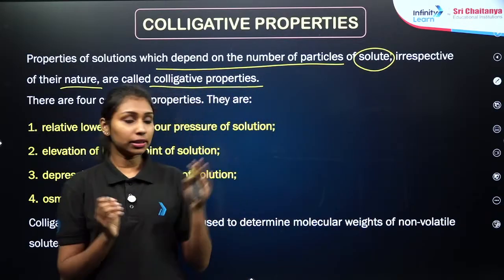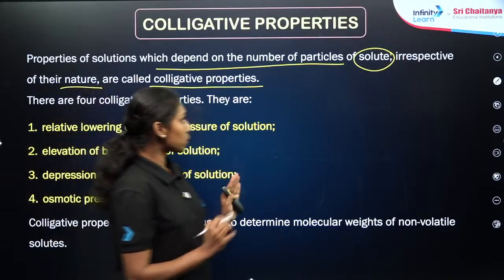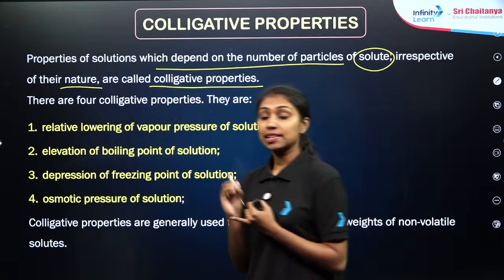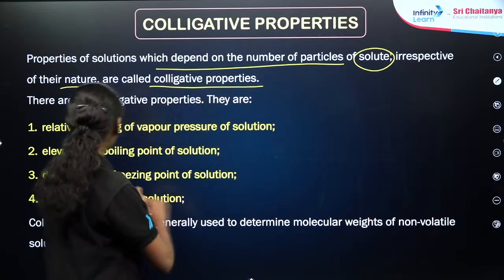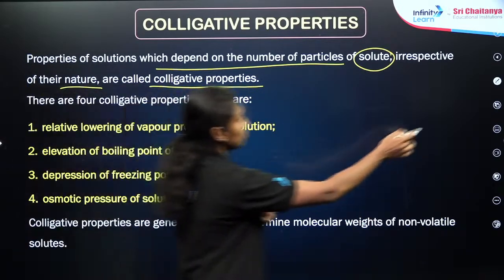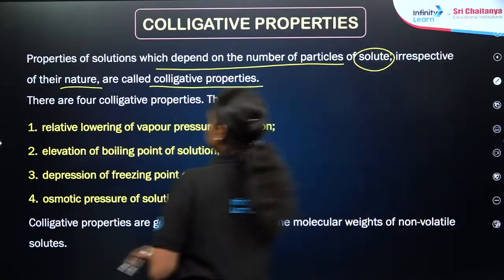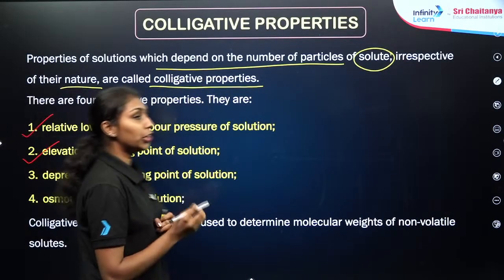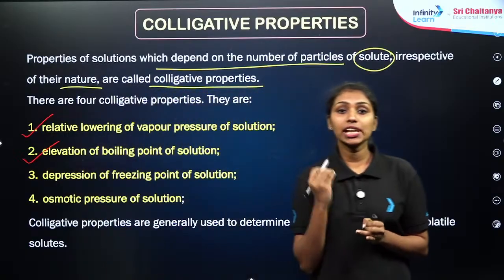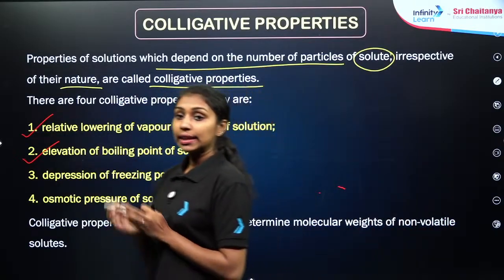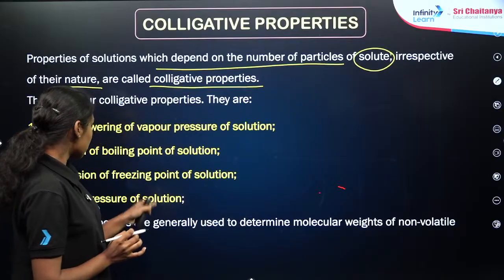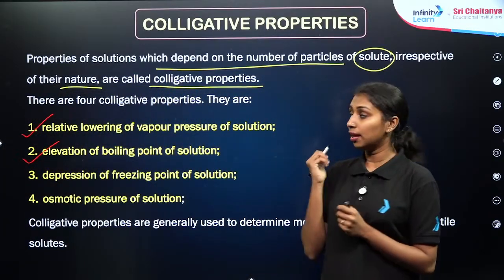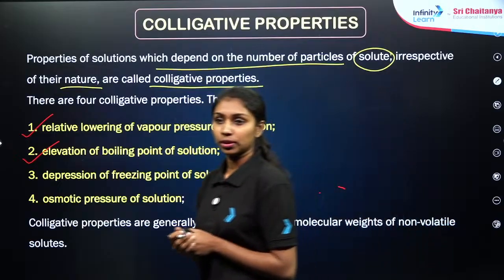In this topic, we need to focus on the 4 types of colligative properties. The first one is relative lowering of vapor pressure of solution. Then elevation in boiling point of the solution. Third one, depression in freezing point of the solution. And the last one, osmotic pressure of the solution, right? These are the 4 different colligative properties we need to focus on from our examination point of view.